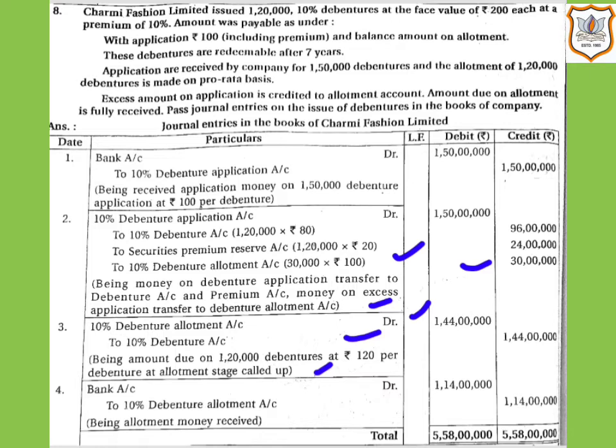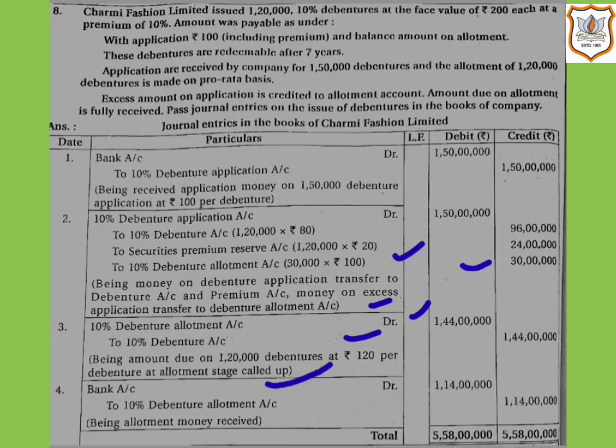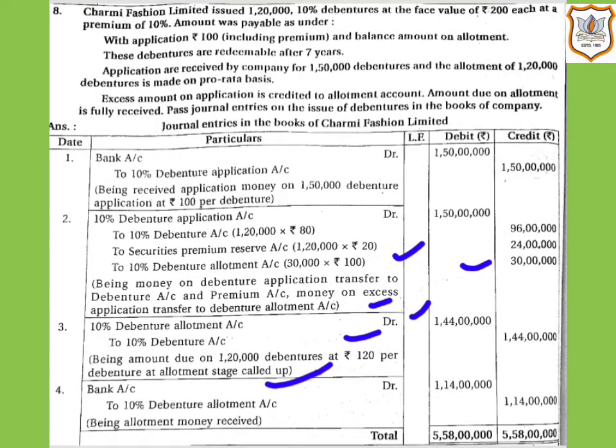Here it is, as company is receiving the money, so bank balance of company will increase. So here bank account will be debited by rupees 1 crore 14 lakh. Here bank balance will increase at this stage by 1 crore 14 lakh, though 1 crore 44 lakh was made due on allotment, because here rupees 30 lakh, that is excess amount